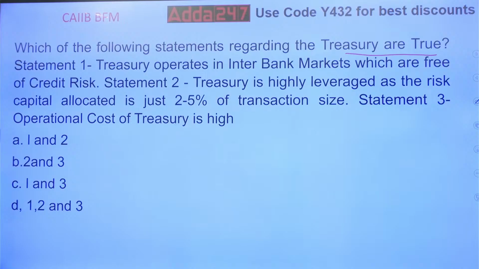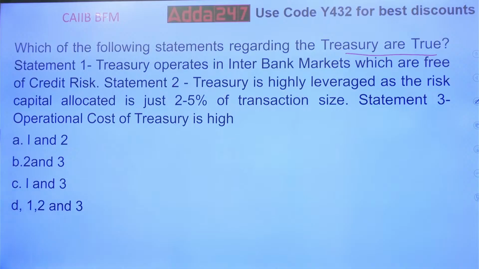Treasury operates in interbank markets which are free from credit risk. Many of you will think that no, how is this possible? Credit risk is always there. How can treasury operate in a risk-free market?